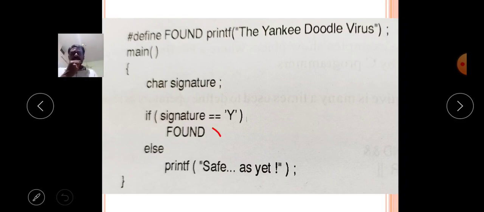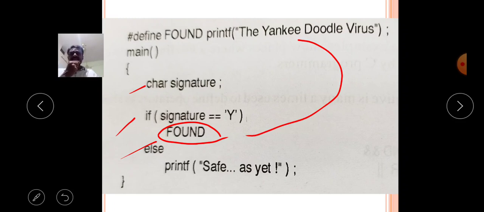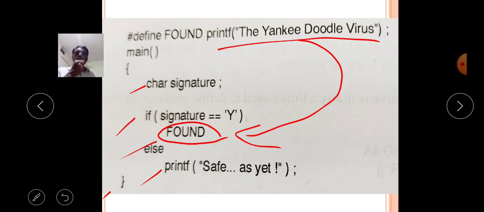So here found has occurred at the third line of the program, and in this place the printf statement is simply replaced. Afterwards there is no change. Then the preprocessor, that means the simple macro execution, is completed. In the found place it replaces the statement. Like that the simple macros work in programming. That means the simple macro expansion value may be a number, maybe a statement, maybe an operator.